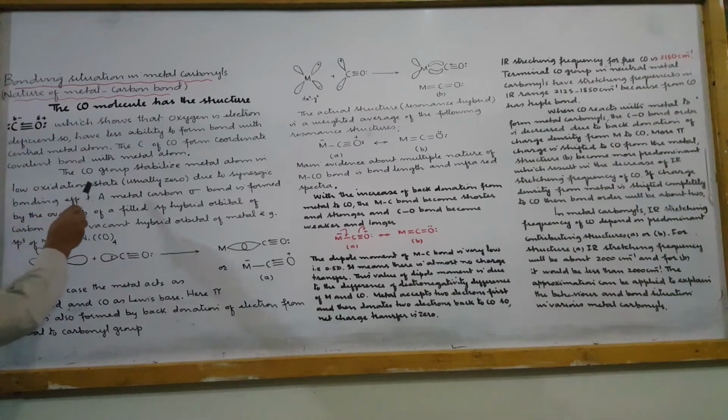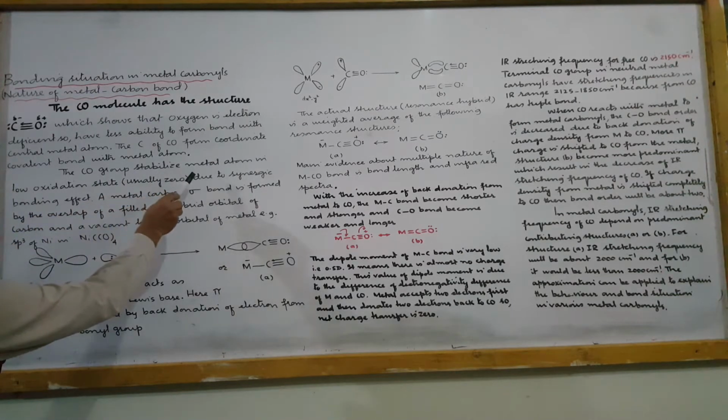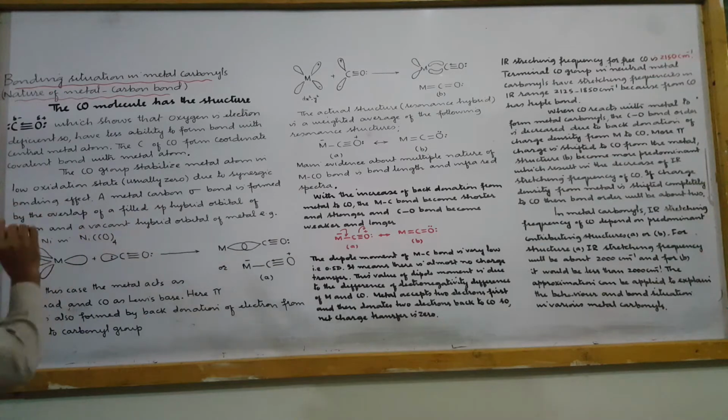The carbon monoxide group stabilizes the metal atom in a low oxidation state, usually zero oxidation state, due to the synergic bonding effect. A metal-carbon sigma bond is formed by the overlap of the filled sp hybrid orbital of the carbon of carbon monoxide and a vacant hybrid orbital of the metal.